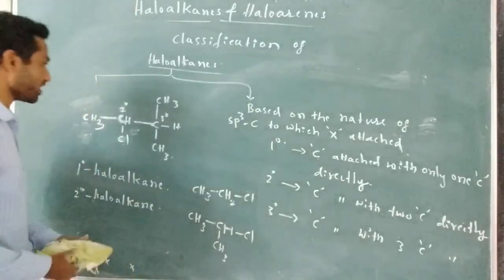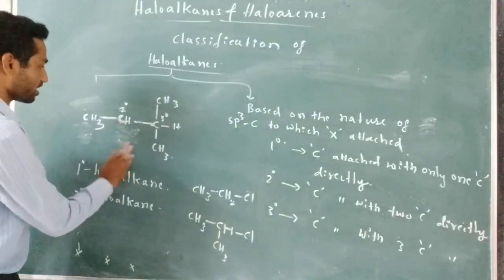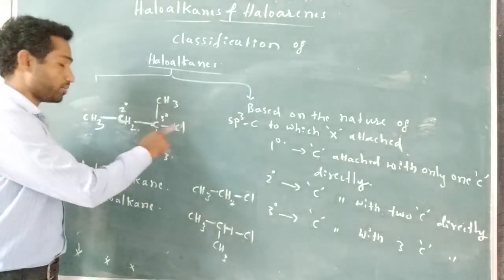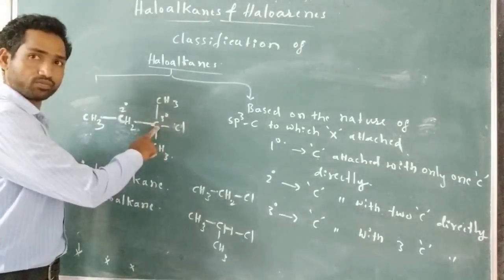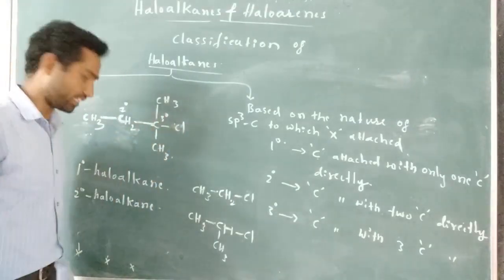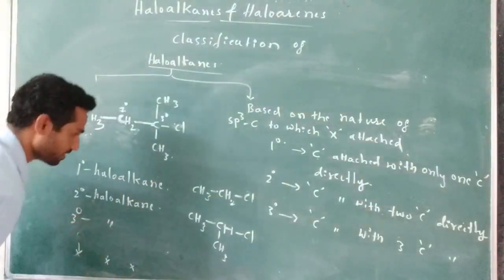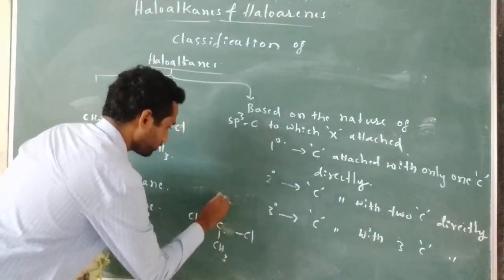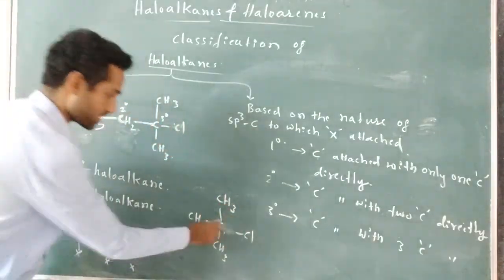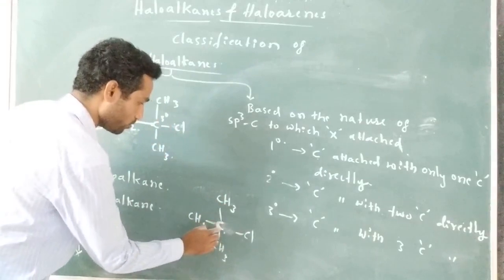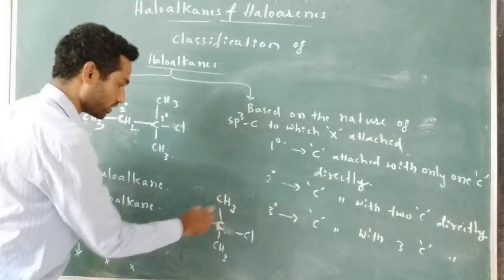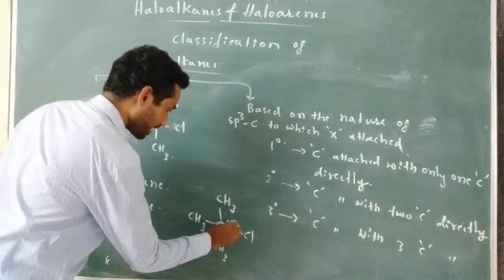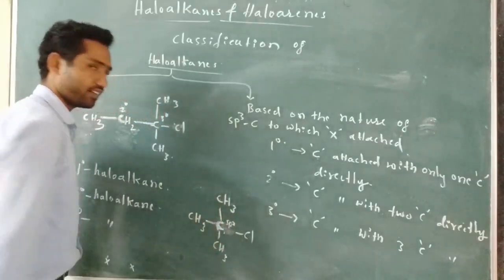Right. Similarly, tertiary haloalkane. If the halogen is directly attached to a tertiary carbon, then it is known as a tertiary haloalkane. An example for this: I am going to replace here the CH. This is the tertiary carbon. Why do we call this carbon a tertiary carbon? Because this carbon is attached directly with three carbons. This is the sp3 hybridized carbon attached directly with the three carbons.